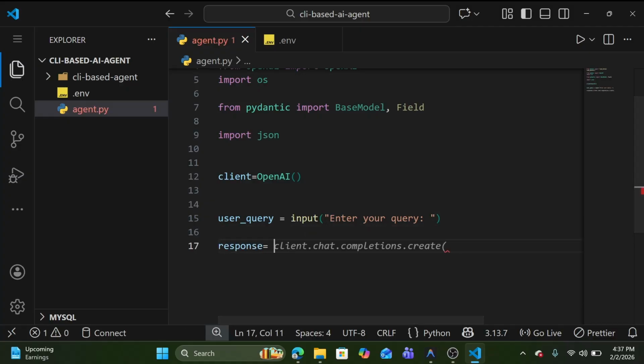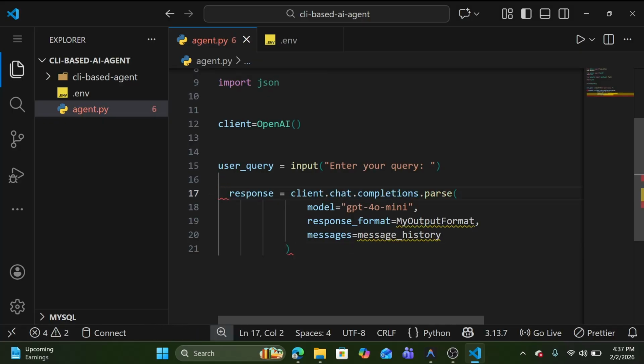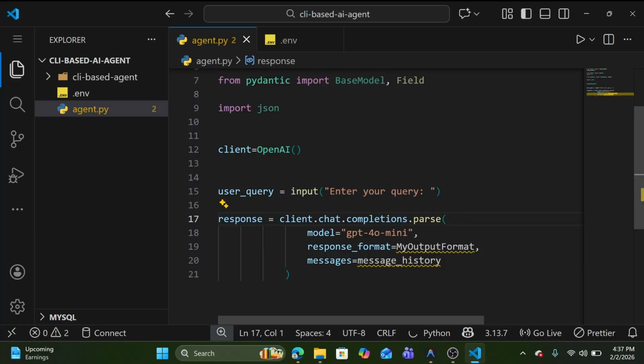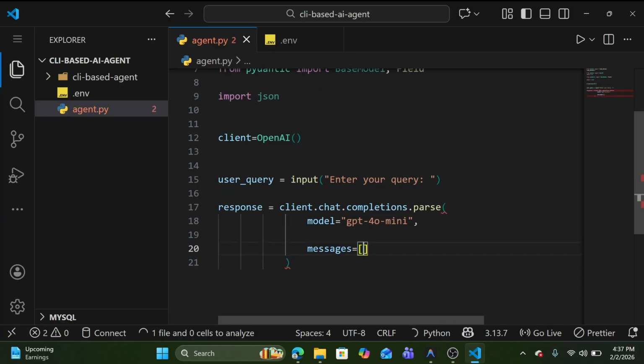Let me quickly copy that from here. From that response, client.chat, we already initialized our client. We are going to use GPT-4o mini, we don't want the response format as of now, and inside the message history let me pass our prompt here.